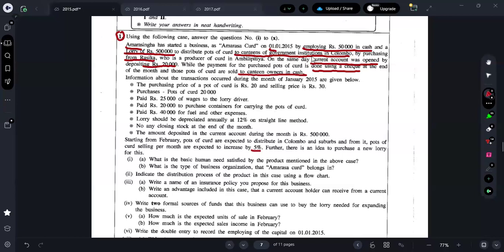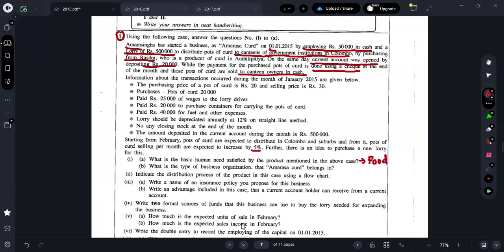So first one, what are they asking? Now you all provide me the answer quickly and let's discuss together. What is the basic human need satisfied by the product mentioned in the above case? So what's the product they are mentioning? Amarasa curd. So the product is curd, right? What's the need which they are going to fulfill? Yes, the curd is related to food. Anyone will be able to answer this question.